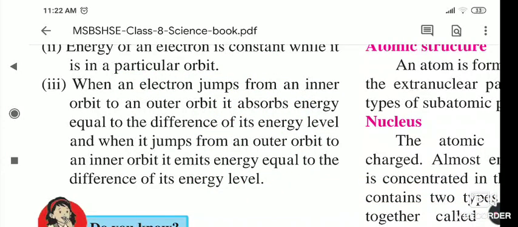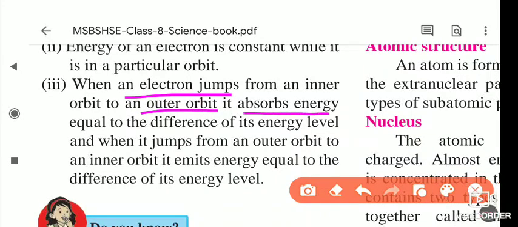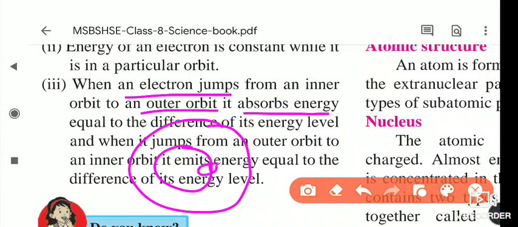When an electron jumps from an inner orbit to an outer orbit, it absorbs energy. Suppose this is the second orbit and this is another; if an electron wants to move from one orbit to the other, the electrons change their orbits, and when going from the inner orbit to the outer orbit, they absorb energy, and vice versa.